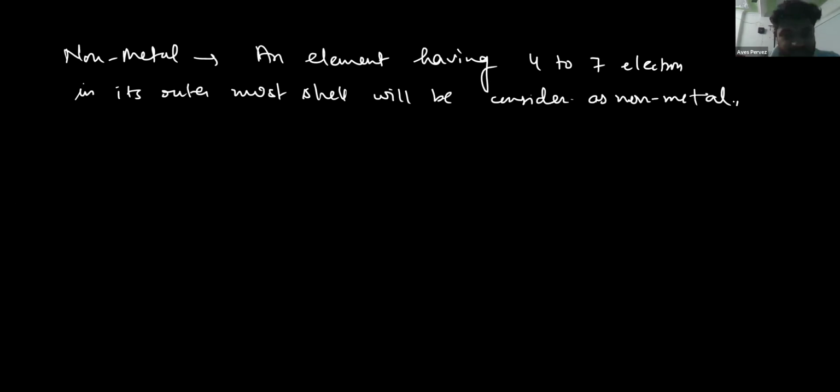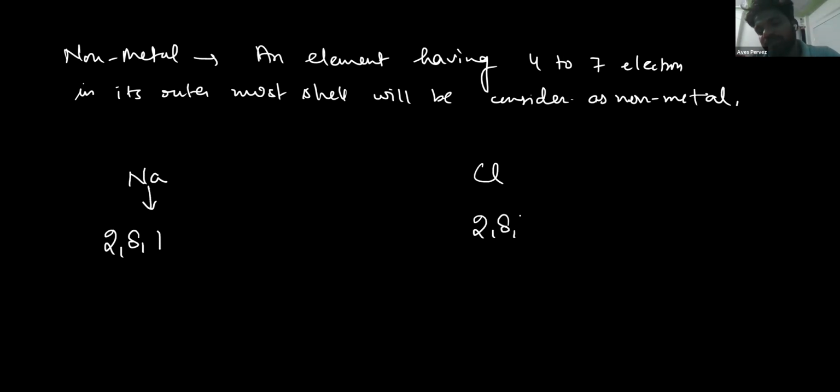For example, sodium is a metal and chlorine is a non-metal. Why is chlorine a non-metal? The electronic configuration of sodium is 2, 8, 1 and the electronic configuration of chlorine is 2, 8, 7. Chlorine has 7 electrons in its outermost shell, so it is a non-metal. Sodium has one electron in its outermost shell, so it is considered a metal.